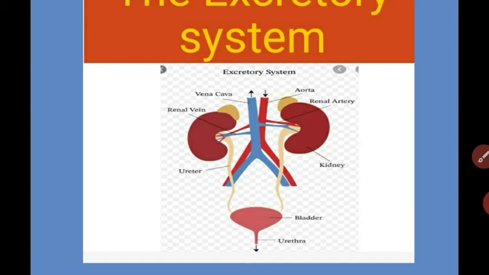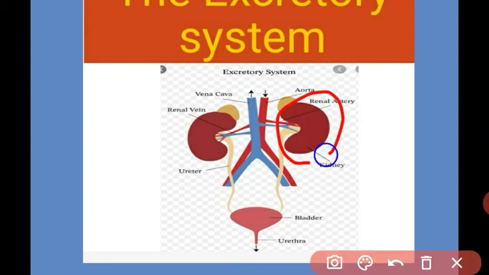Means what? These parts, urinary bladder, ureter, urethra, only support the excretory system. The main part of the excretory system is the kidney. Kidney is the main part of our excretory system. It is the hard-working part, like the heart and lungs in our body, which are very important parts. In the same way, the kidney is also a very important part of our body. When the kidney fails, it results in death.